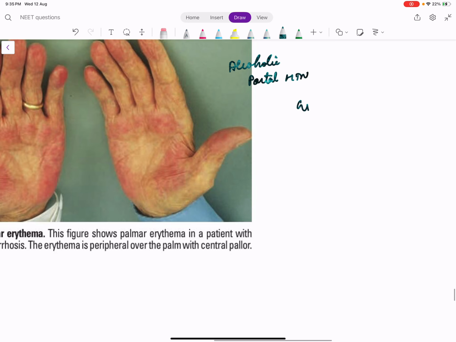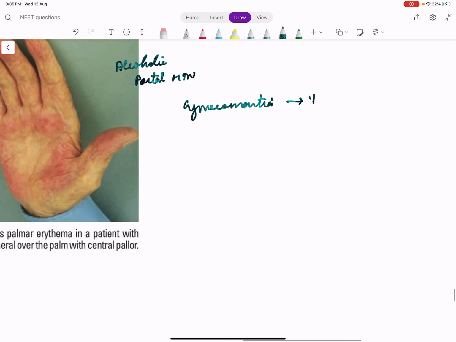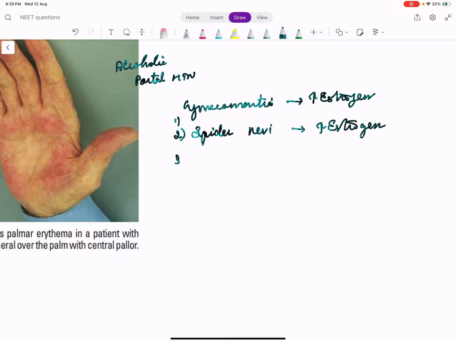There may be other symptoms like gynecomastia. Why gynecomastia? Estrogens are not broken down by the liver. So increased estrogens lead to gynecomastia. The same increased estrogen leads to palmar erythema or spider nevi. The same increased estrogen leads to testicular atrophy.